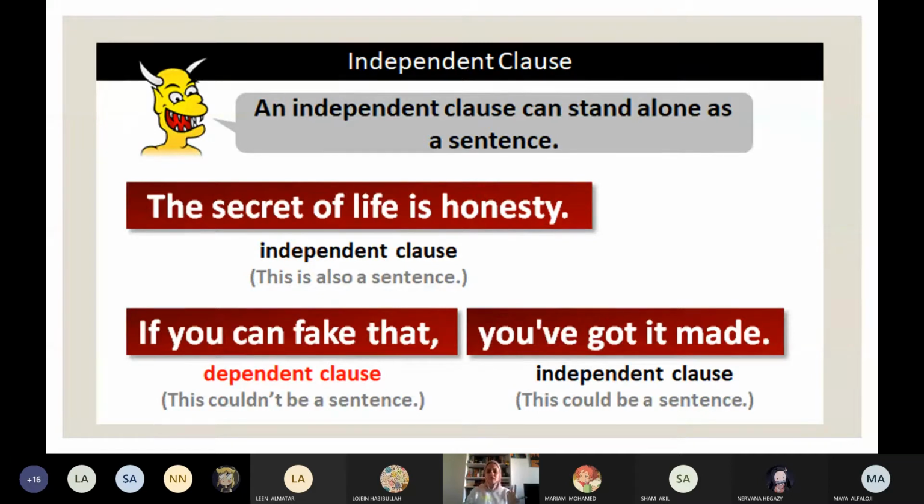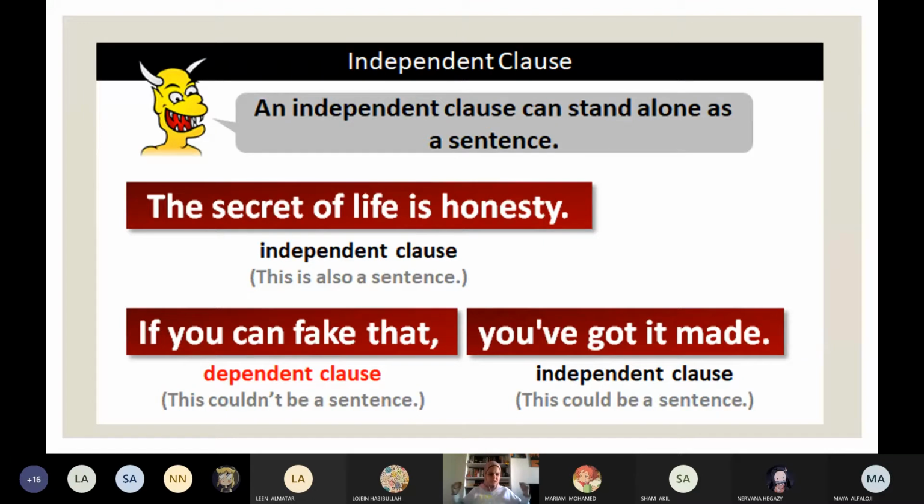But can I say if you can fake that and stop? No. If you can fake that, this is a dependent clause. You've got it made. You, subject, have, verb, got it made, independent clause. So you've taken independent clause and dependent clause many times, so there is no need to repeat it a lot.